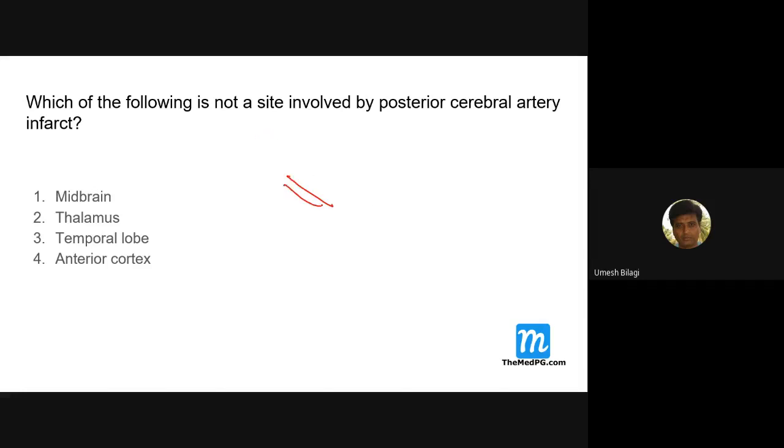And this posterior cerebral artery communicates with the Circle of Willis through the posterior communicating artery, which is a branch of internal carotid artery. So from the internal carotid artery it gives the posterior communicating artery, and anterior communicating artery is a branch of, this was a standard MCQ, anterior cerebral artery.